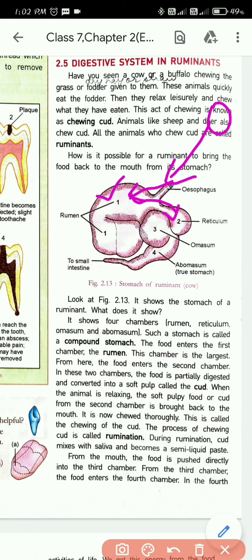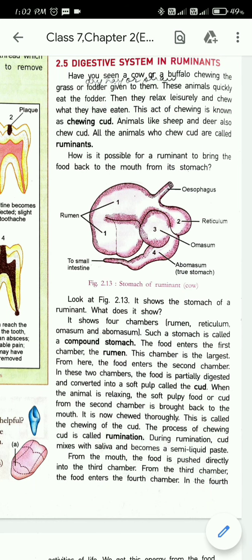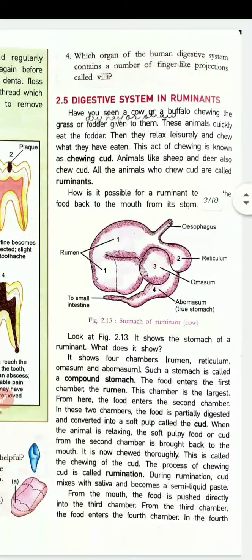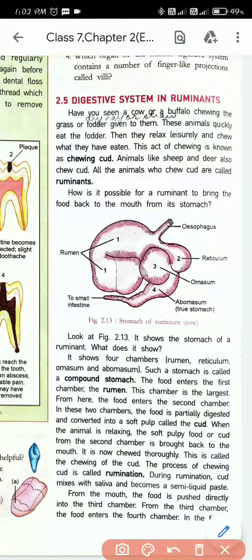So the rumen and the reticulum are like the buddies. Yeah, the best friends, the BFFs. Why the BFFs? Because actually they are like the same stomach, but partially divided by a muscle. So after the food is transferred to the first chamber, the food gets transferred to the second chamber, that is what? Reticulum. In these two chambers, what happens? What is the role of these two chambers?